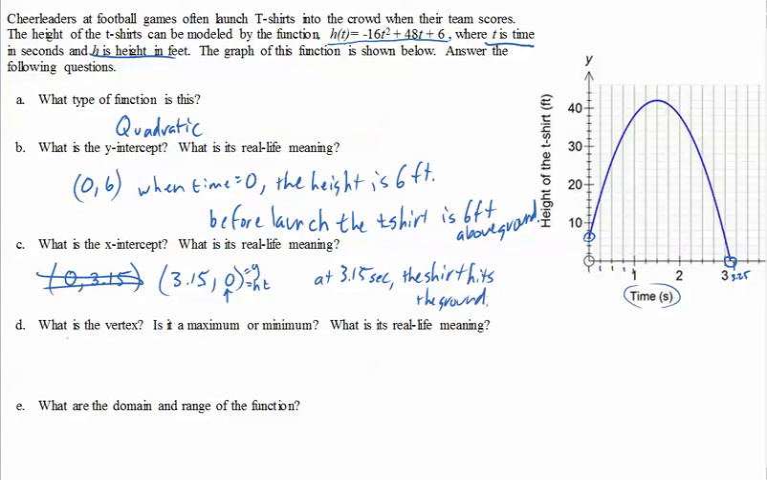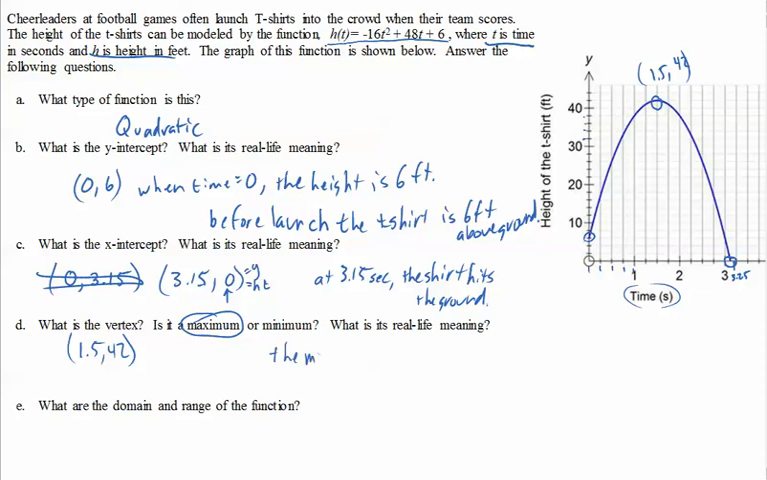Okay, what is the vertex? Okay, vertex, so I've got 1, maybe 1.5 there. It looks to be about 1.5, so 1.5. It looks like, these are going by 2, 4, 6, 8, 10, so it looks like it goes up to about 42. So the vertex is 1.5 comma 42, which we can identify. Is it a maximum or a minimum? It is a maximum. And what is its real life meaning?